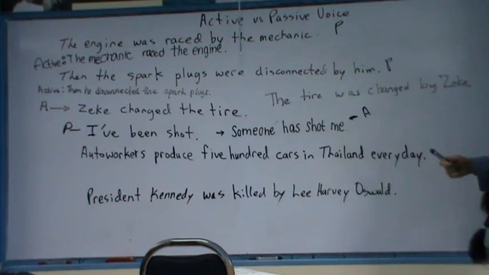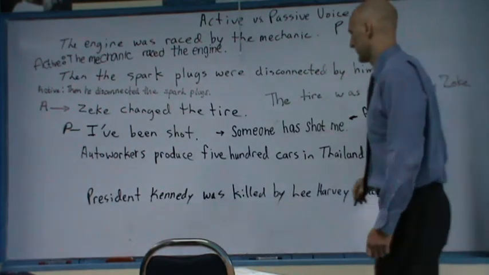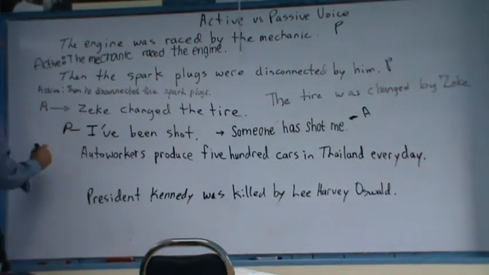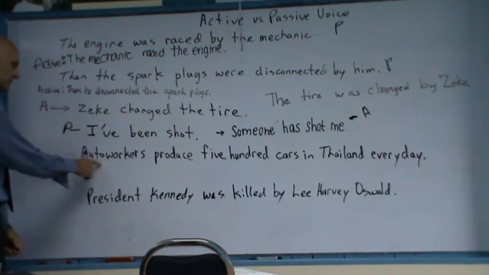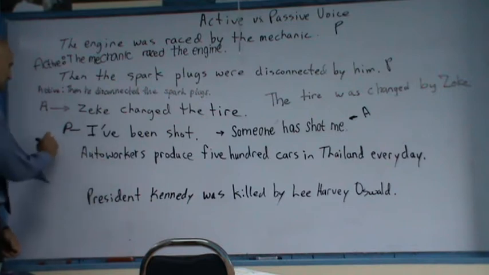Now the next one. Auto workers produce 500 cars in Thailand every day. Is that active or passive? Active? Okay, so active. Who does the action? Okay, so in active voice, the subject is the doer of the action.